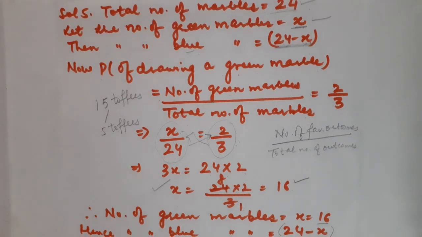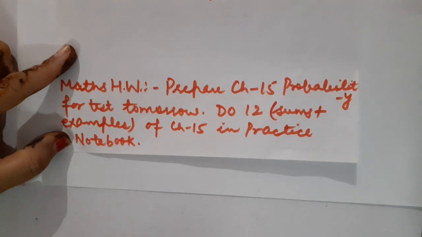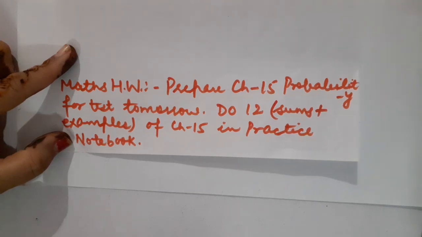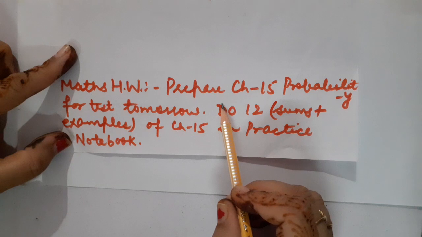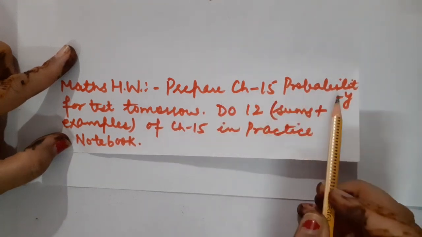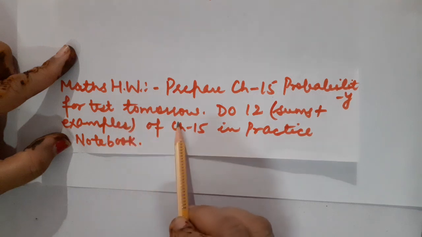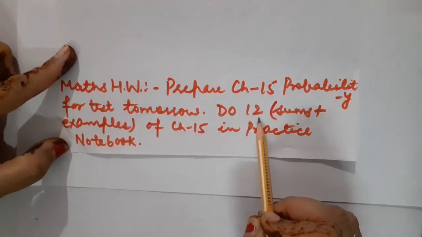Fine, children? Now, children, this is the time to get mathematics homework. As I have made you understand each and every concept of probability through my summary lecture, now tomorrow your test of the same chapter will be conducted. So your maths homework is to prepare chapter number 15 probability for test tomorrow. Children, you will have to do at least 12 sums.